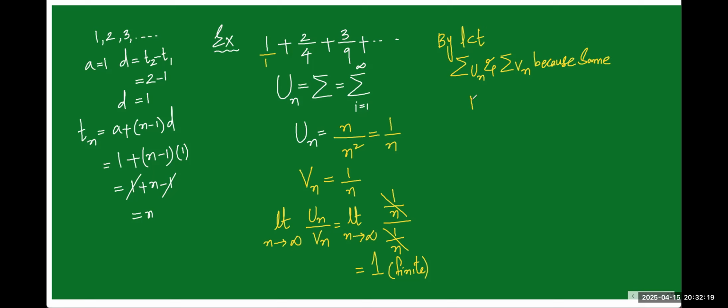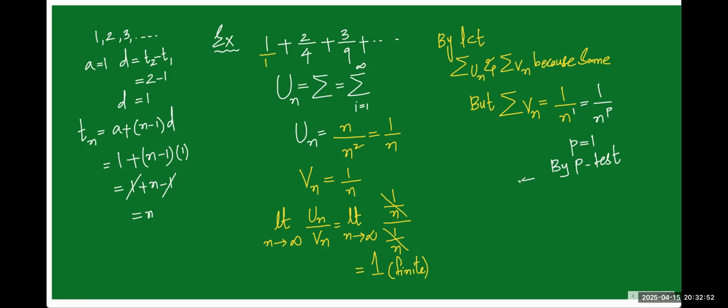But if you see summation vn value, what is summation vn value? This is nothing but 1 by n we got. This one we have to compare with our standard form with the p series test, that is 1 by n to the power of p. So you see what is the value of p? p is equal to 1 by p test. Are you getting my point?